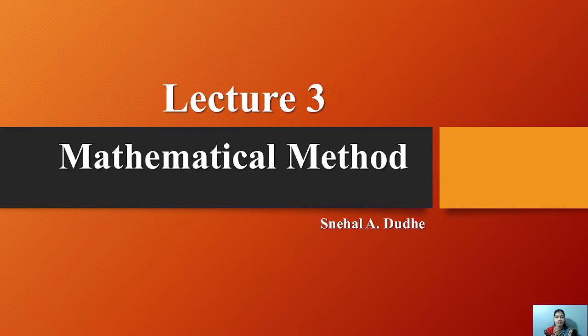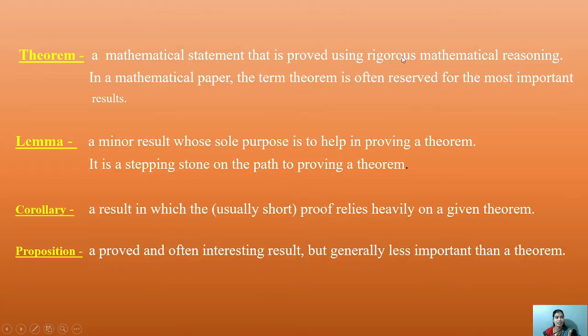In lectures 1 and 2, we started the first unit, the Fourier transform. After that, in lecture 3, we started with some corollaries of the Fourier transform. We said there are some definitions: theorem, lemma, corollary and proposition.